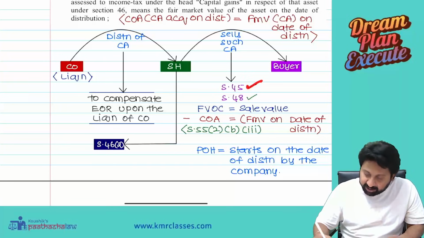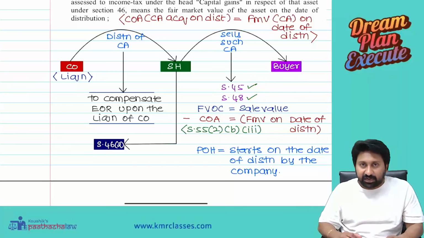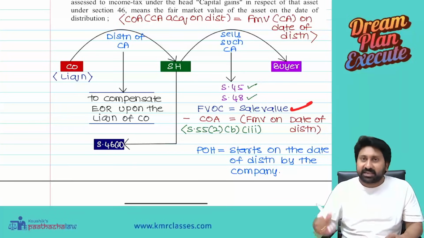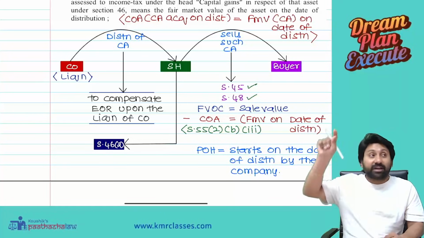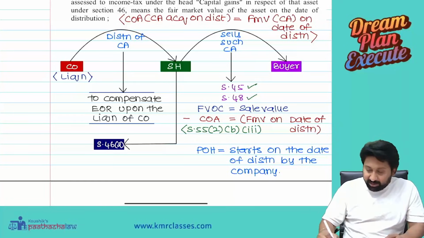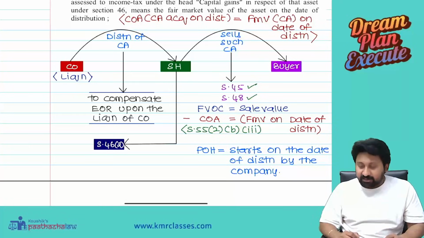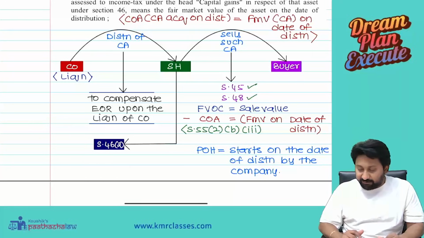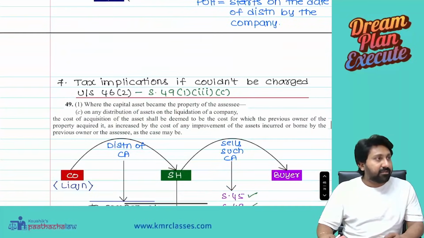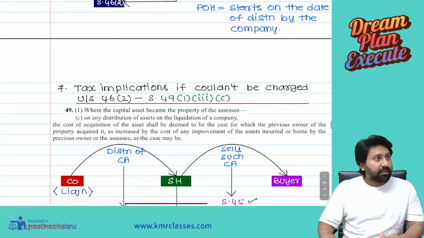So section 45 gets attracted, 48 also will get attracted. Full value of consideration will be the sale value, at what price you are selling. But what is the cost of acquisition? The fair market value of the debenture on the date of distribution. This is what is said in 55 subsection 2 clause B subclause 3. Period of holding starts on the date of distribution by the company.